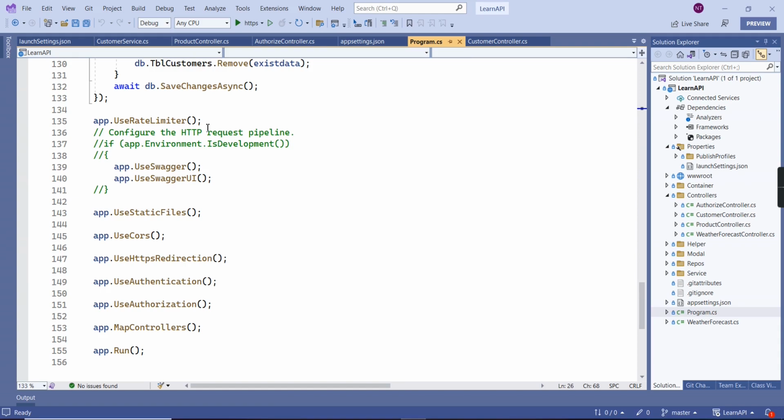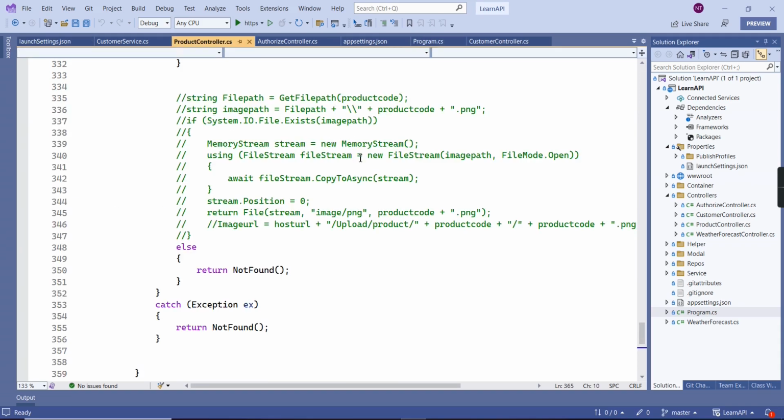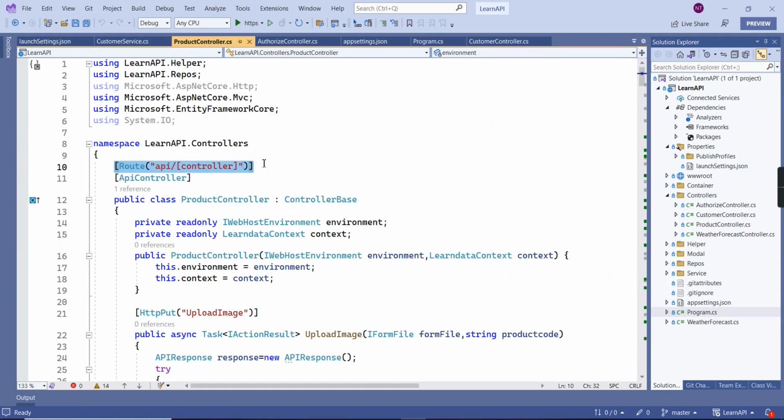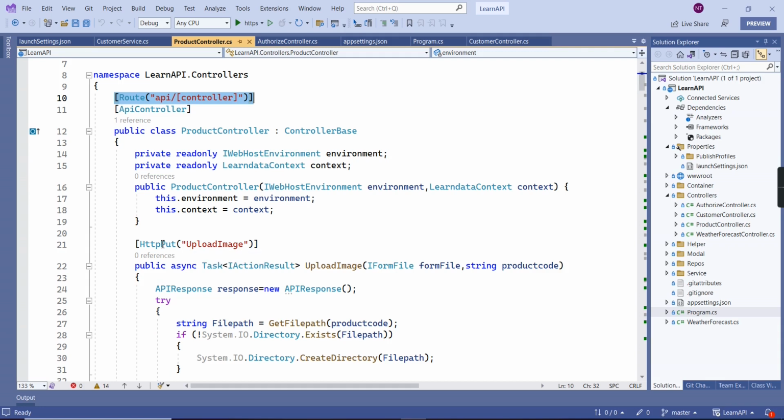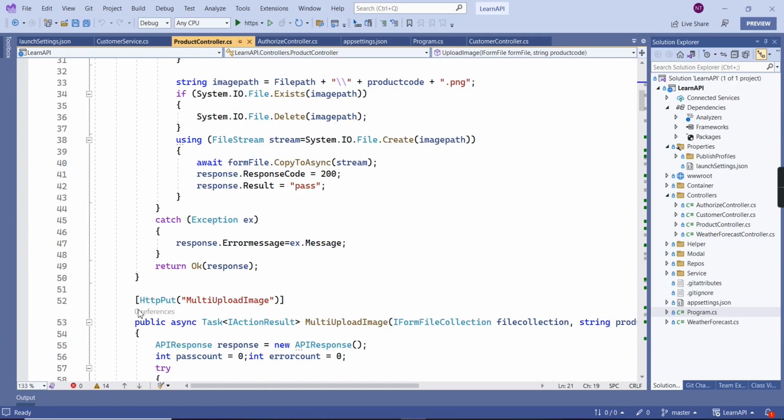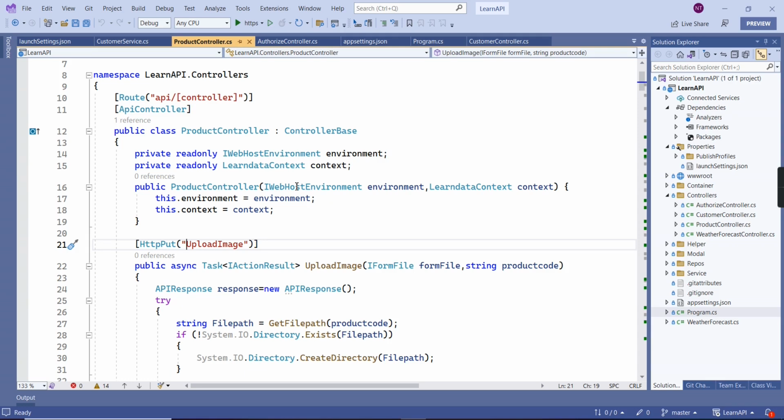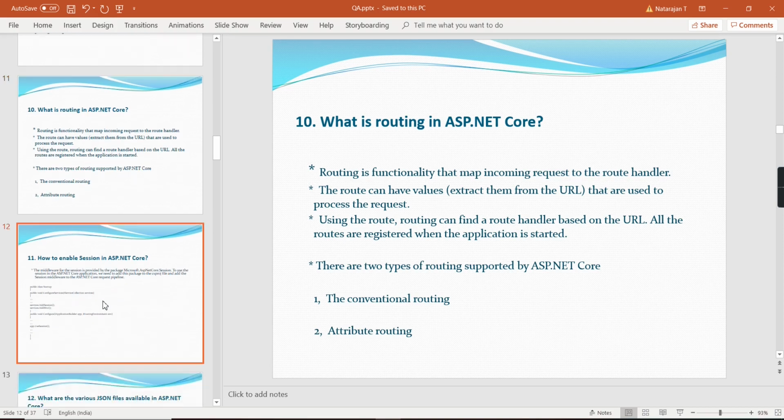Let me show you. I'm taking one of the controllers. We just defined api/controller. Then our URL should be api/ followed by our controller name, that is product. After that, for the functions, if I am selecting this action method, my URL should be like this: api/product/uploadimage. The same concept is applicable for all the routes. Okay, we can move on to the next question.